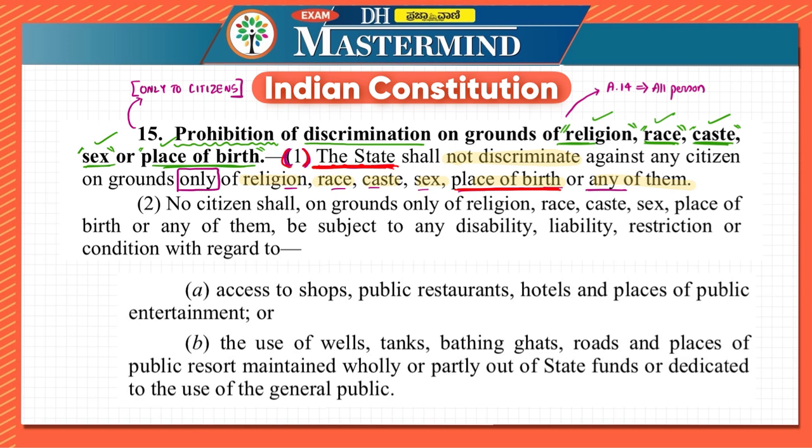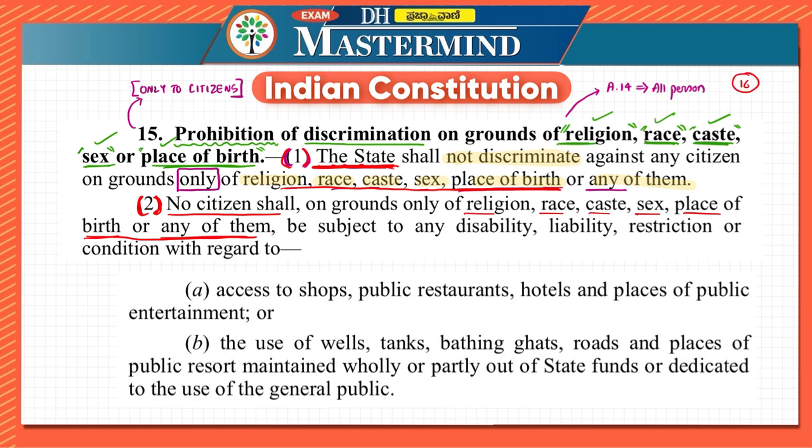It is mentioning about the state, and it is not mentioning about private individual. What is the second clause saying? No citizen shall, on grounds only of religion, race, caste, sex, place of birth, or any of them. So it is the same sequence. This sequence also is important because this sequence gets added on when you read article 16.